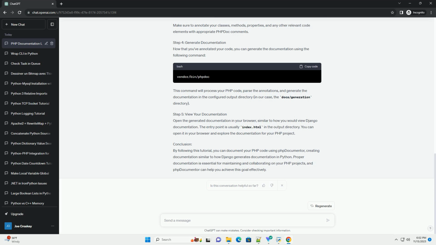Open your terminal and navigate to your PHP project's root directory. Then, run the following command. This will install phpDocumentor and its dependencies.